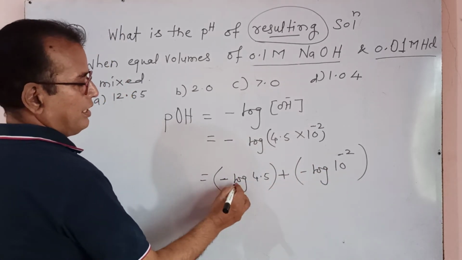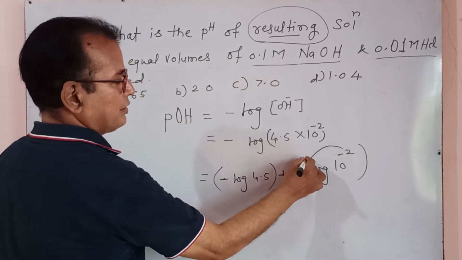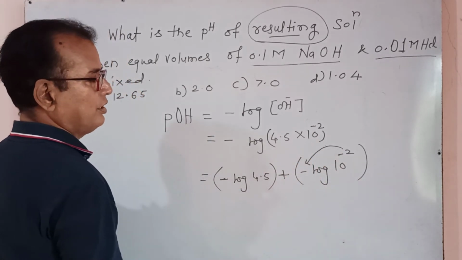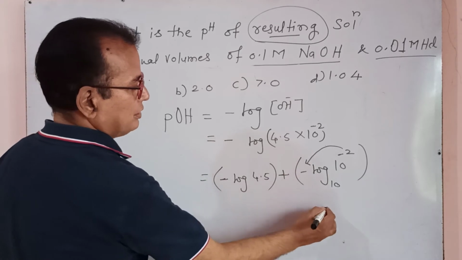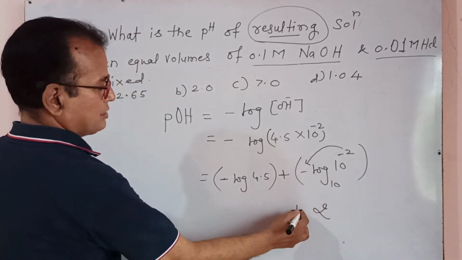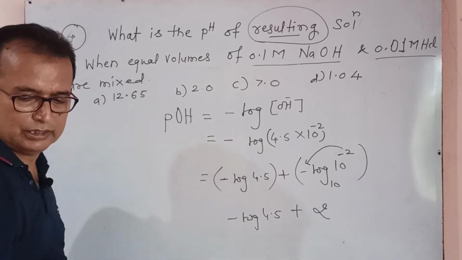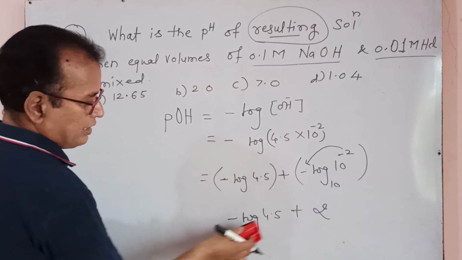Directly minus log of 4.5, and this minus 2 comes at the back side, multiplication. Log to the base 10 of 10 is 1, so it will be 2 plus minus log of 4.5. I told you that in this type of situation, you must write 2 minus log of 4.5.